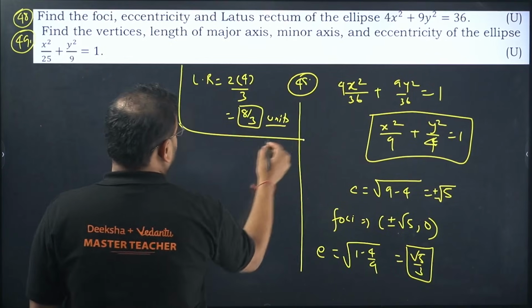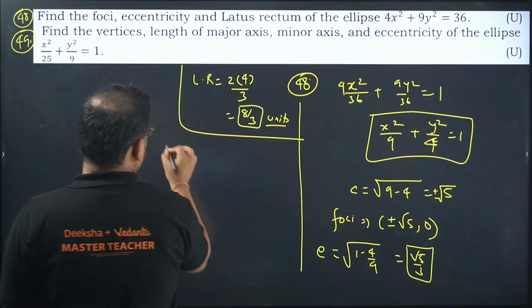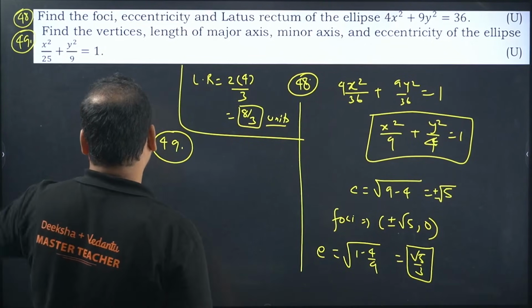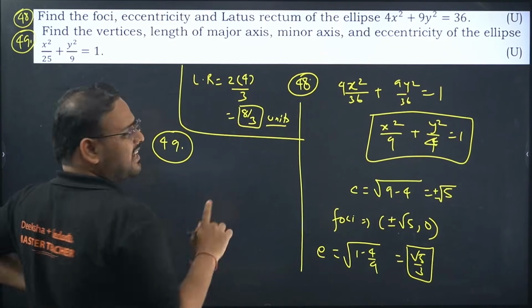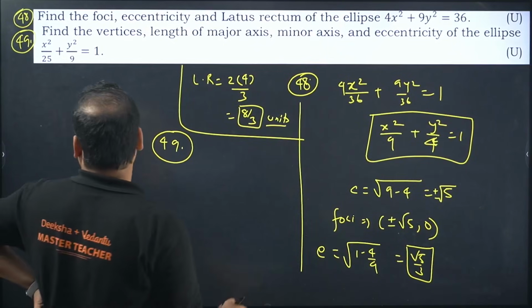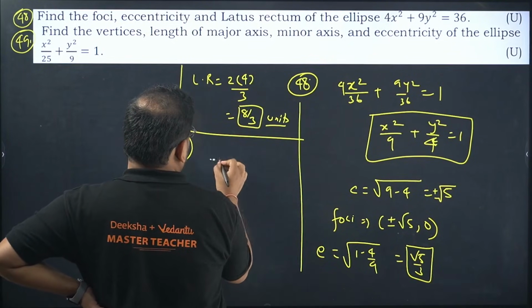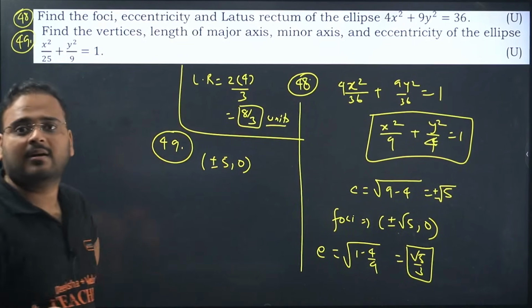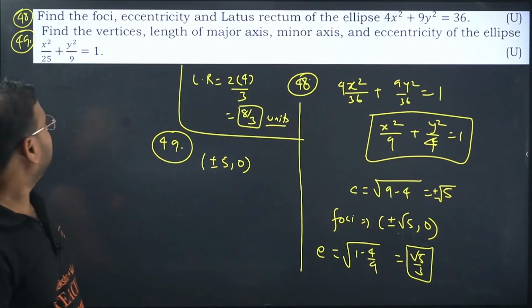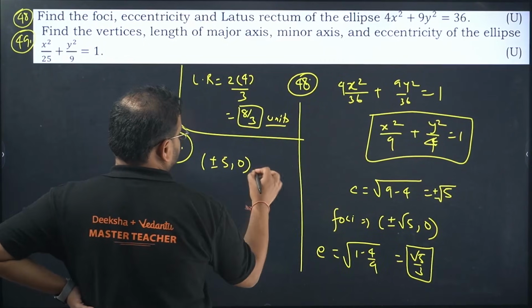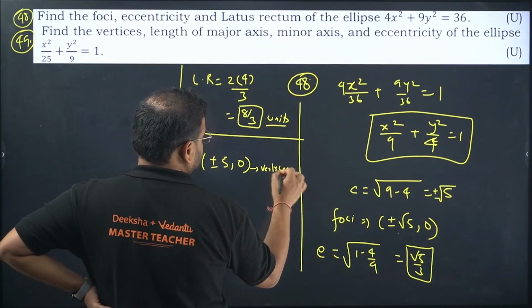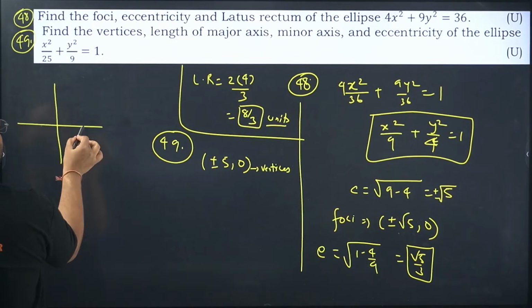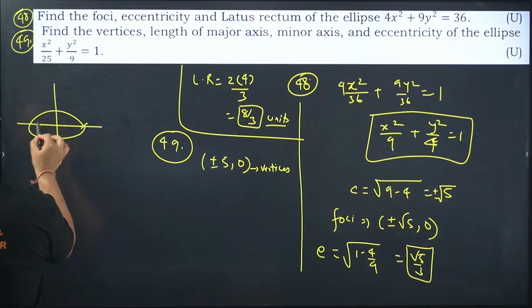Now, question number, this is 48. And now we're going to move on to question number 49. Ellipse is given. Vertices they are asking. So this is again major axis on x-axis. So plus minus 5 comma 0. That's my vertex. Correct, no? Plus minus 5 comma 0. Length of major axis. This is my vertex, okay, by the way. Vertices. 2 points are there, no? Like this. Plus 5 comma 0 minus 5 comma 0.